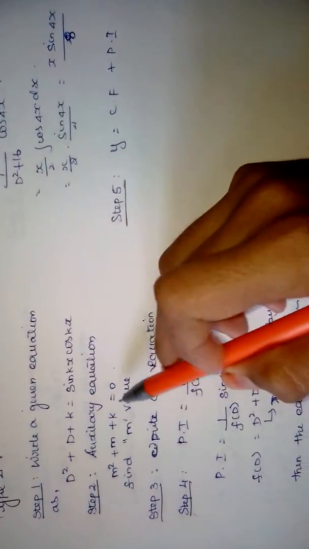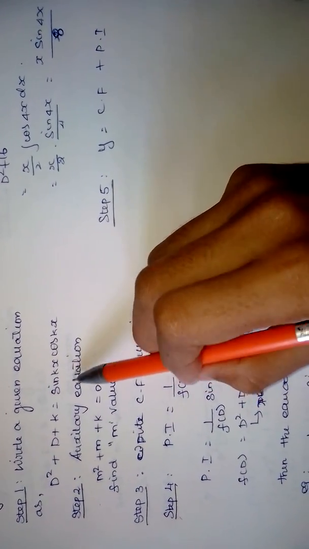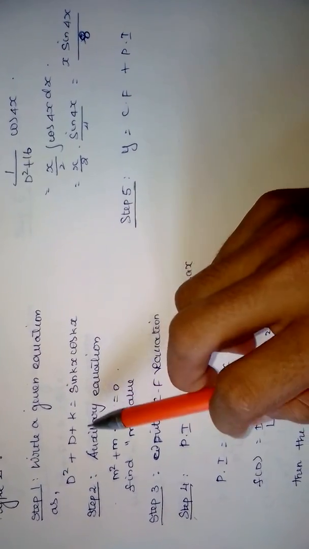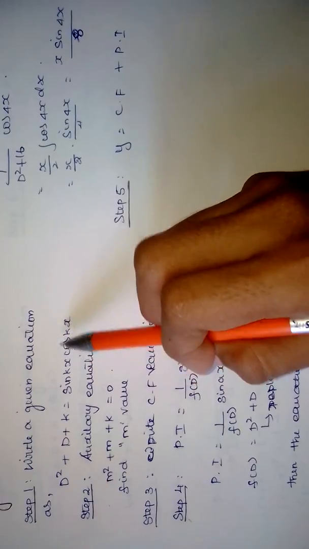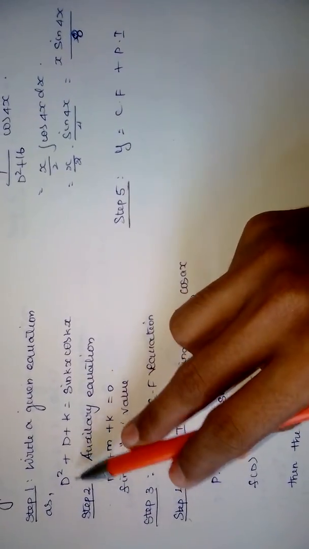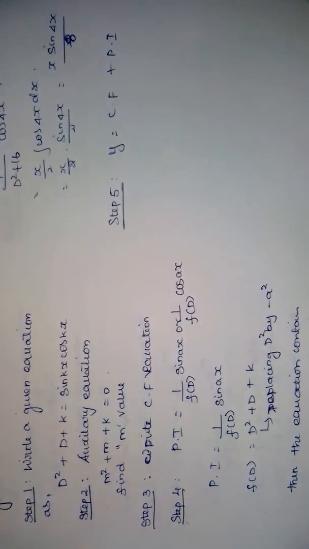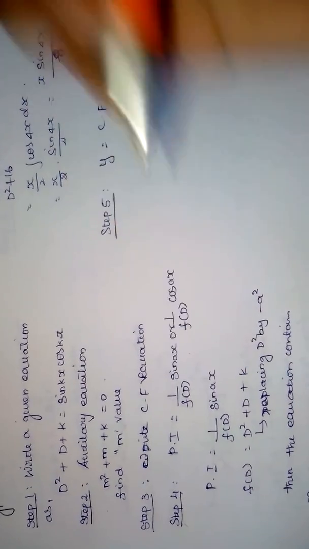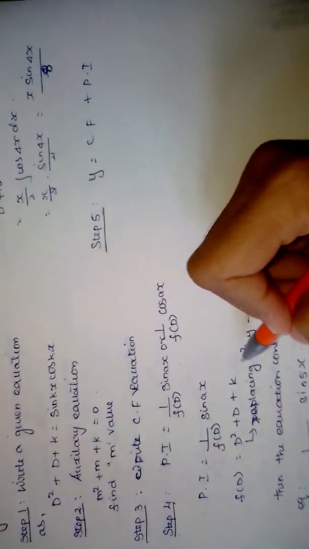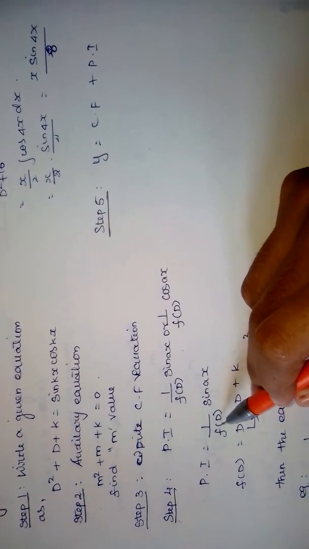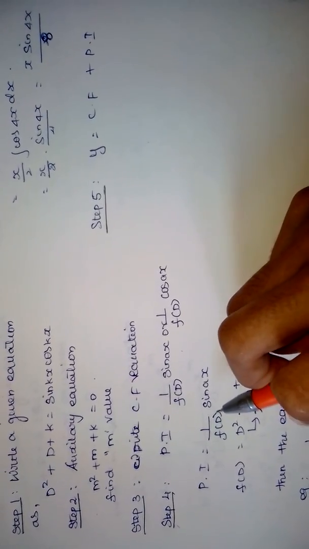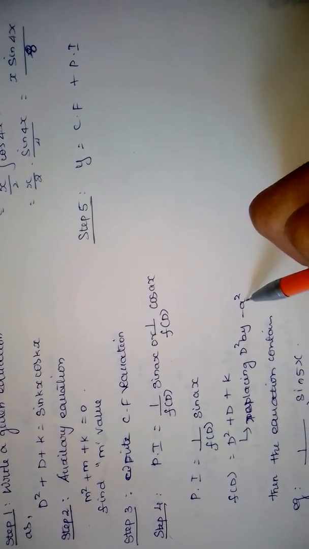Another type is where the given question has a right hand side of sine kx or cos kx. This k represents any value like 1, 2, 3, 4, 5, 6. Then the usual steps are followed. The difference from the previous type is that here we have to replace one thing. We substitute only d square, replacing it with minus a square.